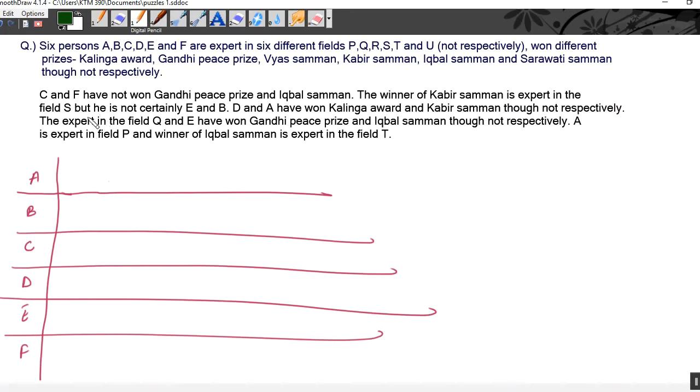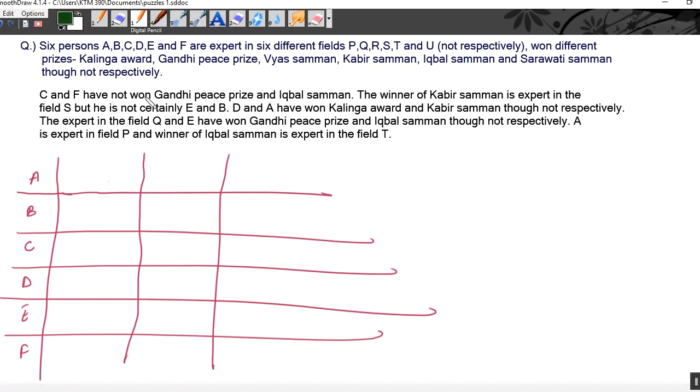Now let's plot the information. C and F have not won Gandhi Peace Prize. We can make one more line here, one for the professions and one for the prizes. This one for the prizes. Clear? Okay.